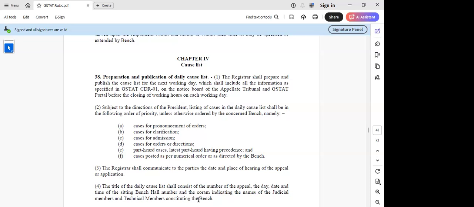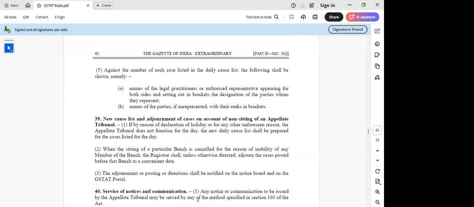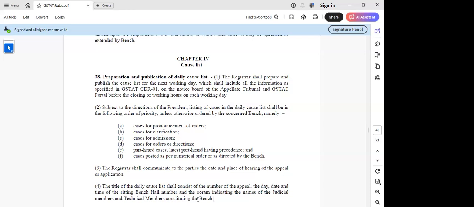Will they add that, sir? Whether they are there or the quorum is not there will be specified in the cause list itself. Okay. Yeah, but what I was just trying to say is that, for example, if they are specified and one is absent for the next day, that is not added. Say tomorrow they say there's a technical member and a judicial member, but if one of the members is absent, that is not added. So many times we see that the quorum is not there. But here they are just trying to say the quorum, indicating the names of the members constituting the bench. So I think names will suffice whether they are absent or present.